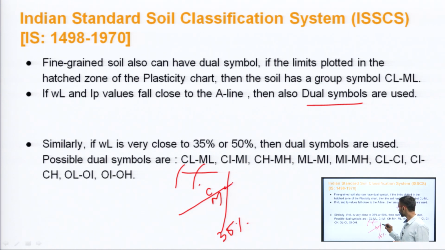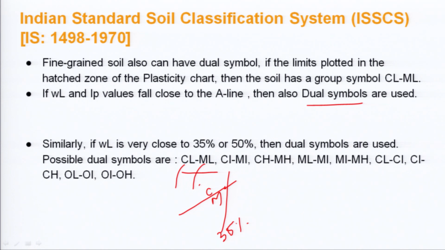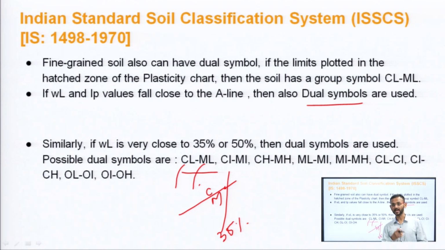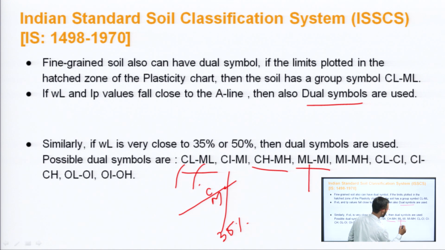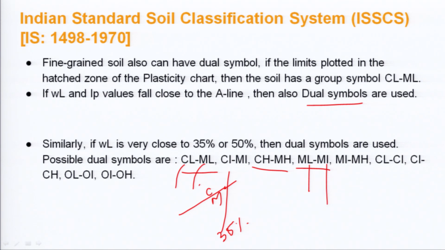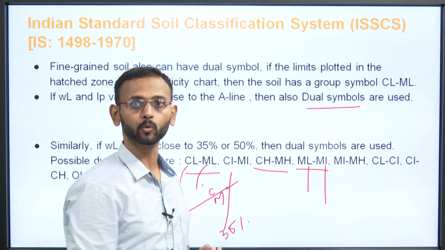Similarly, we are talking about this A line, if there are borderline cases for the A line. If by chance we take the second case, that is, let us see this CH-MH and this ML-MI, then L and I. What do this L and I denote? They are just on the borderline. Where on the borderline? Just where the liquid limit is 35%. You just step back, it will be less than 35, you just move on, it will be more than 35.